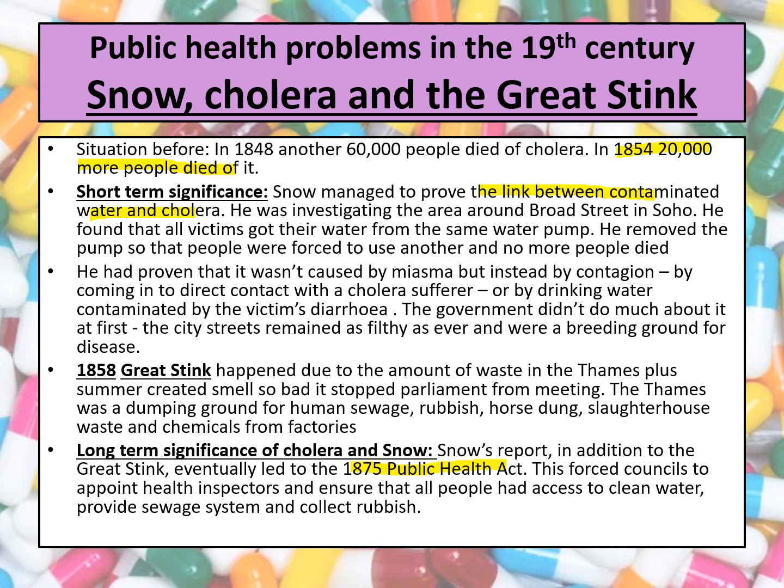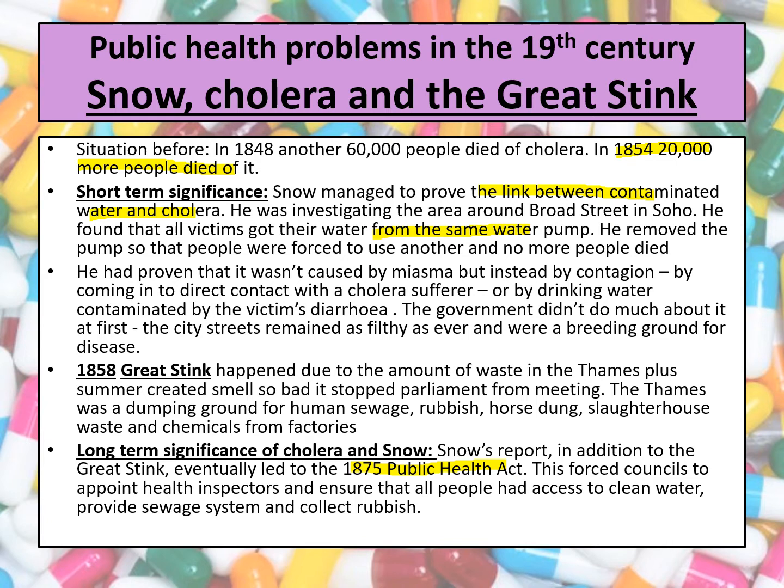This began when he was investigating the area around the Broad Street pump in Soho. He found, by mapping all of the deaths on a map, that all victims got their water from the same water pump. He then decided to go and remove the handle from that water pump so that people were forced to use another, and he found that no more people died. Essentially, it turns out from his investigation that there was a toilet that was leaking into that water supply, and therefore that is why so many people in that specific area were dying of cholera.